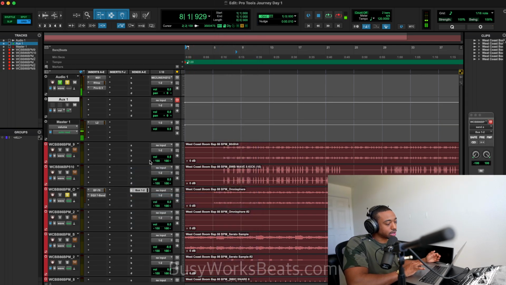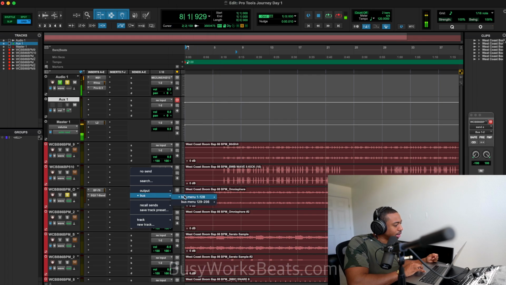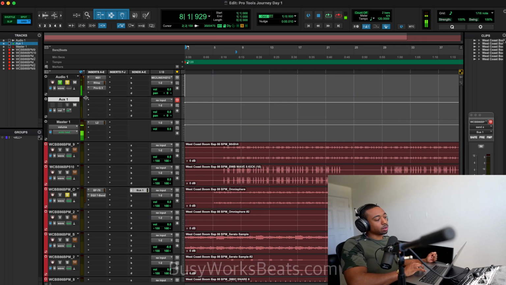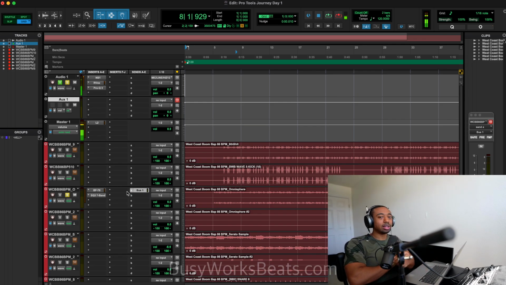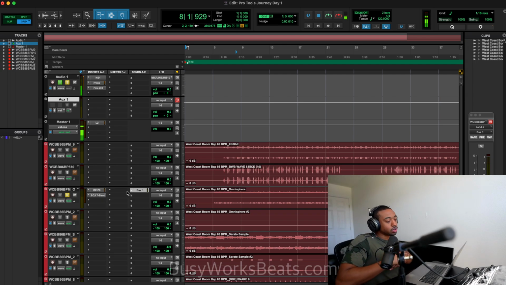Okay, 1 and 2 technically stereo, but let's do bus 1 because it's a mono track. I guess it doesn't matter. I don't know how it reads it, but let's just do bus 1 to make it simple. That's the one thing I will say that's different between Pro Tools and FL, is that in FL, it doesn't ask you, do you want to make something mono or stereo? Everything's kind of the same. It's all stereo. Whereas in Pro Tools, you're going to be a little confused sometimes between mono and stereo and what should be mono, what should be stereo. So that's something that we're going to have to learn over time.